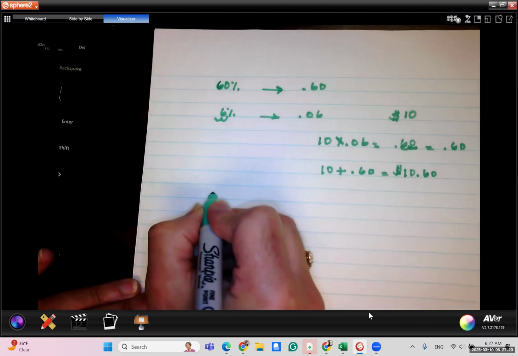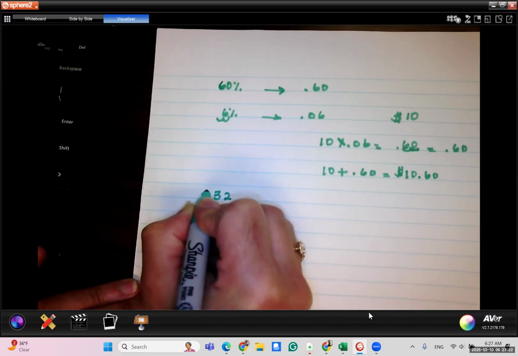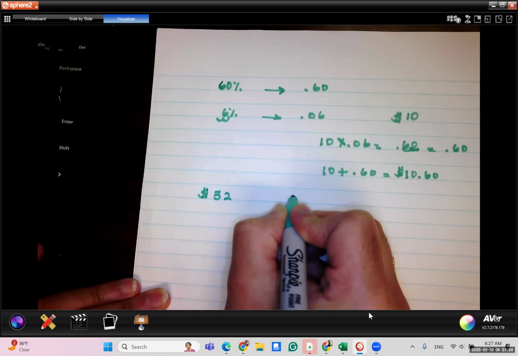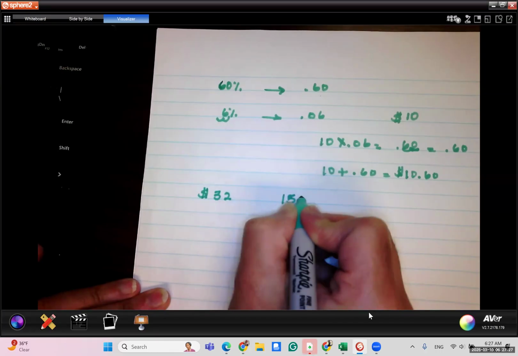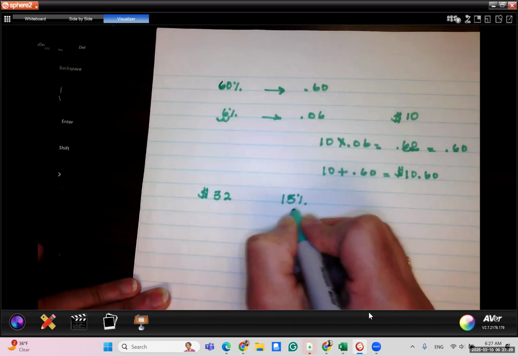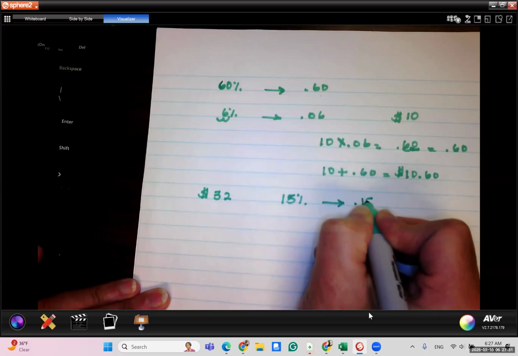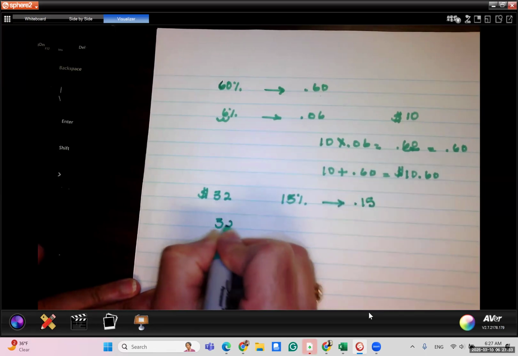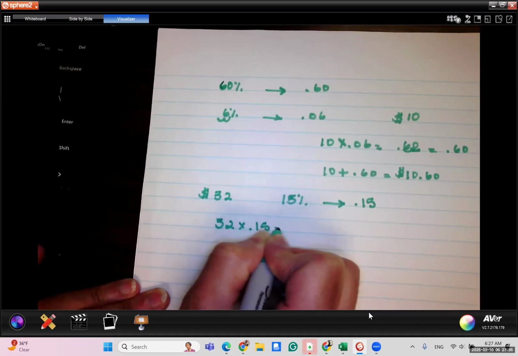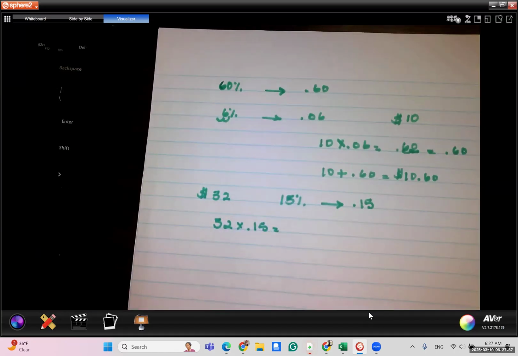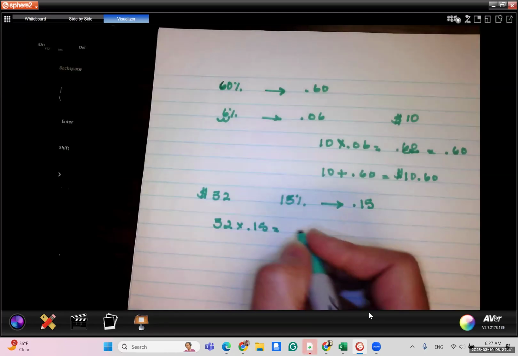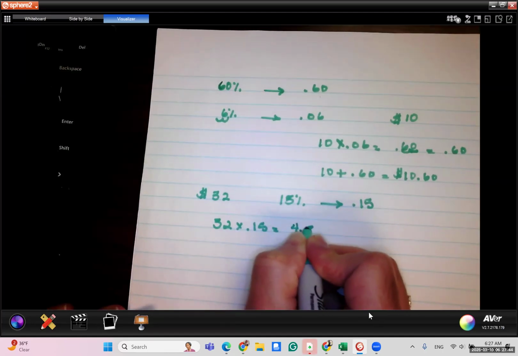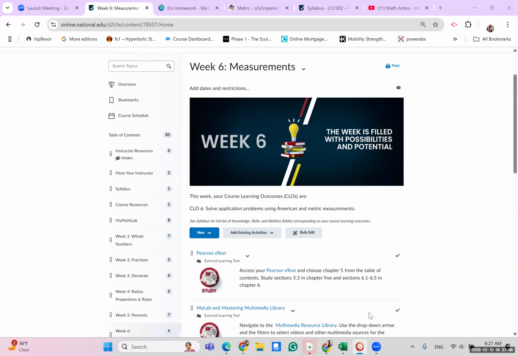So let's say that you have a $32 bill, okay? And you're paying 15 percent tip on it. Again, 15% as a decimal is 0.15, and 32 times 0.15. And then you can use a calculator to multiply it, okay? I've already done this one, so I'm just going to write it. So it's $4.80, okay? So that's just the amount of the tip.